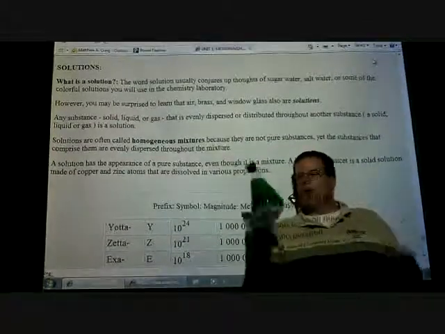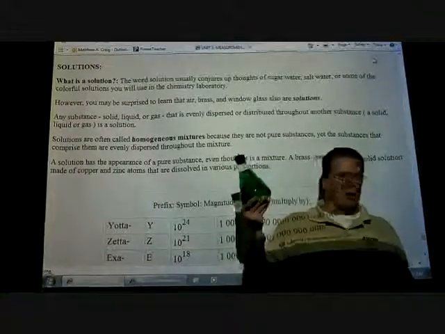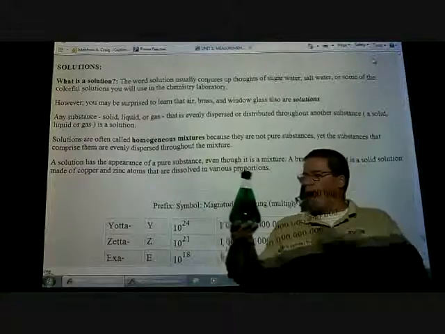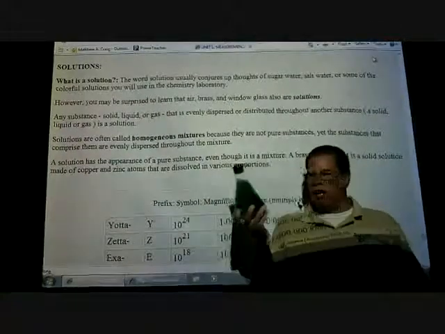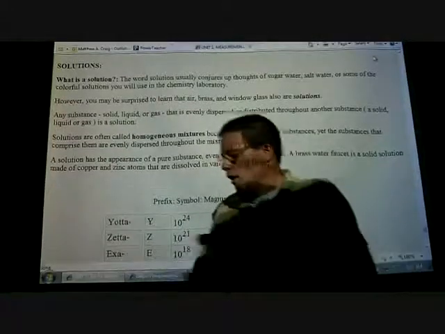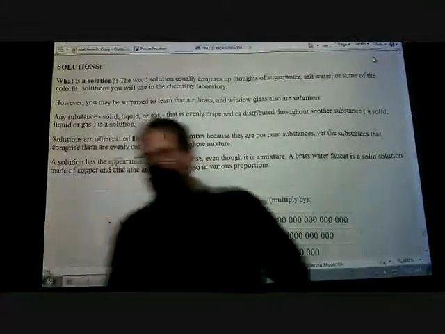As long as I don't take the top off, it's going to look like this 15 years from now. That's a good example of a solution. I didn't have to shake it up to get it to look like that. It's going to stay like that. So that's the difference between a solution and a mixture.